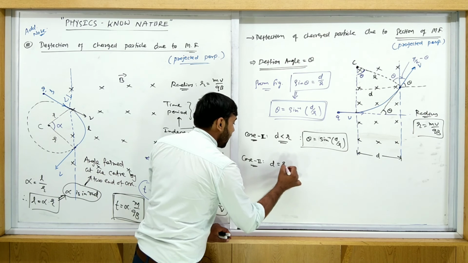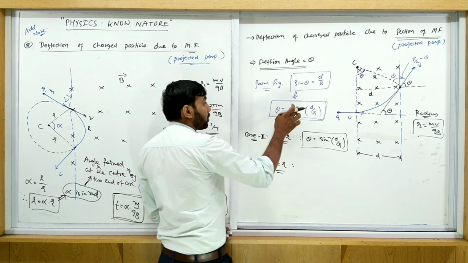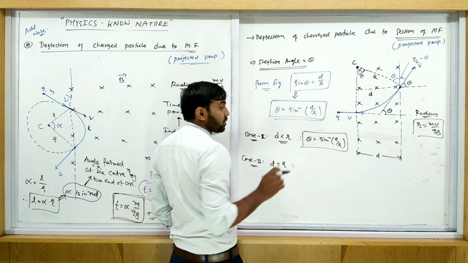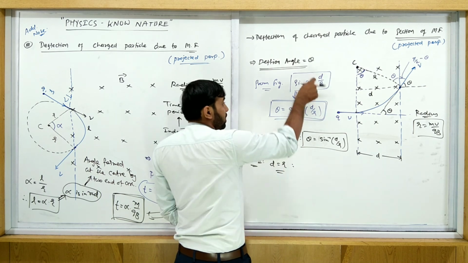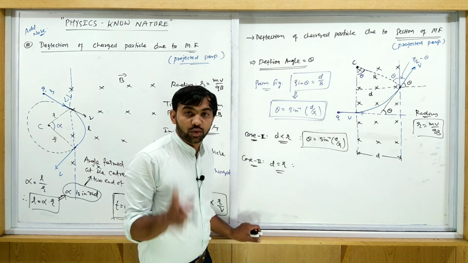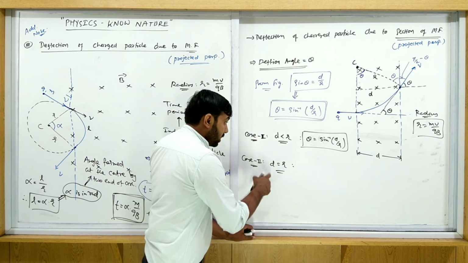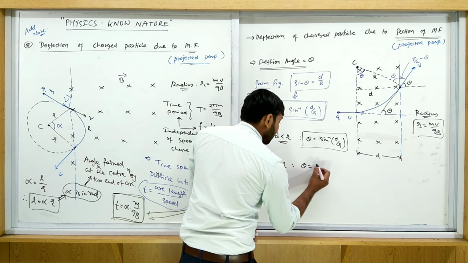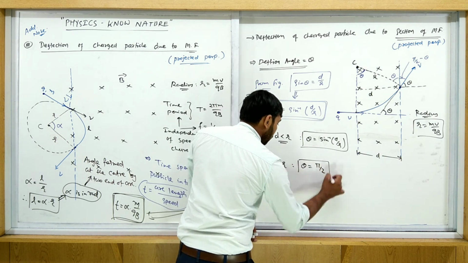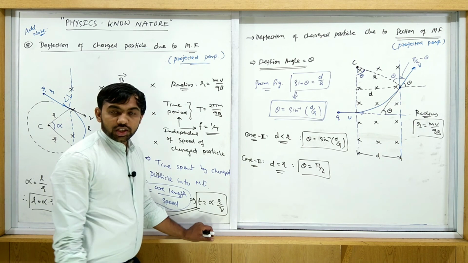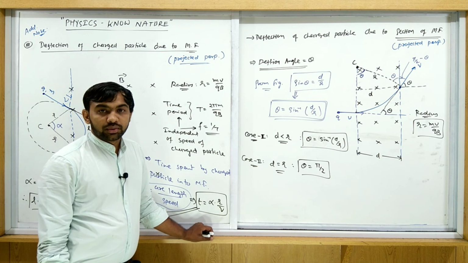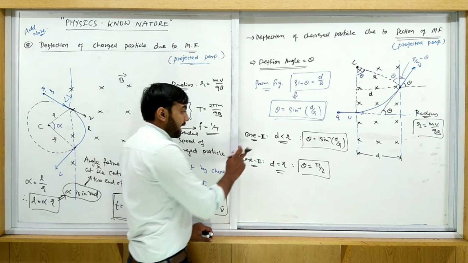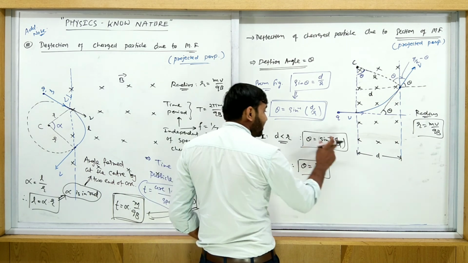If d and r both are same, then put here d upon r. d upon r is equal to 1. Suppose both are same, then d upon r is 1. sin theta is 1. When sin theta is 1, theta is equal to pi/2. अगर ये केस है तो आपको डायरेक्टली थीटा रखना है pi/2, कोई कैलकुलेशन नहीं करनी. You just put it directly pi/2.